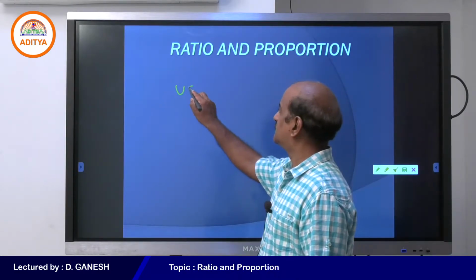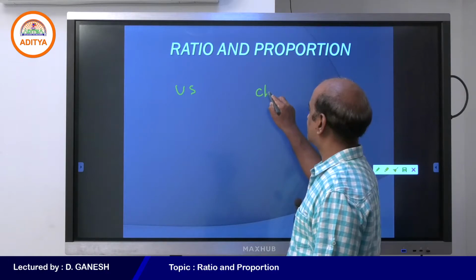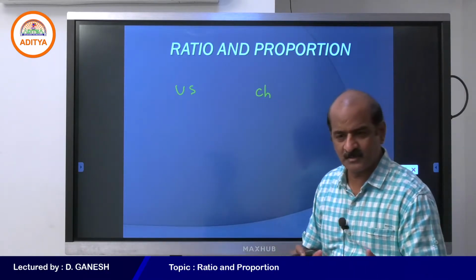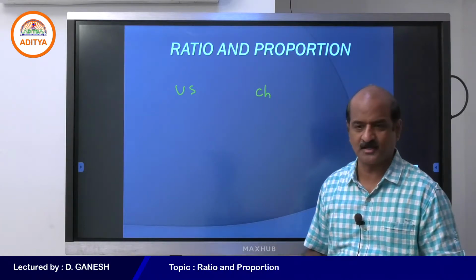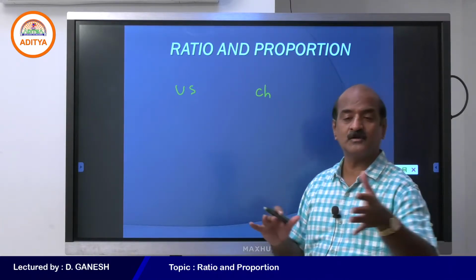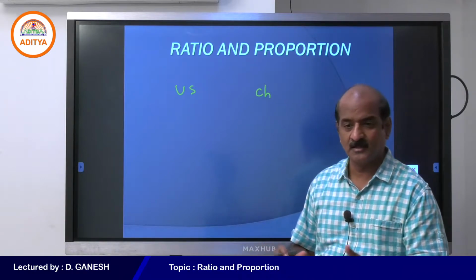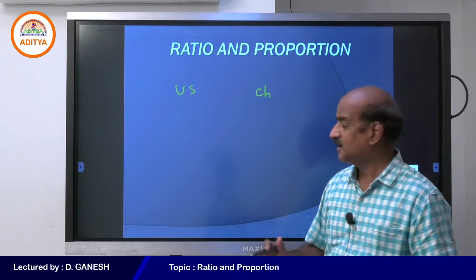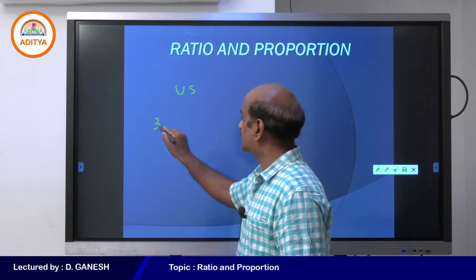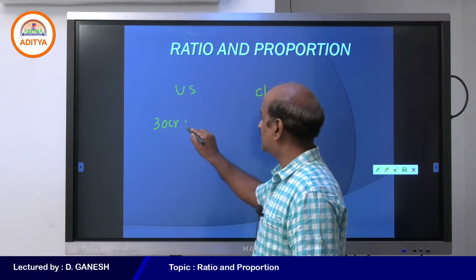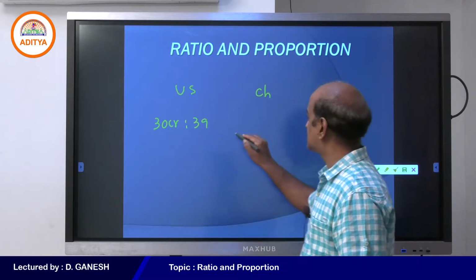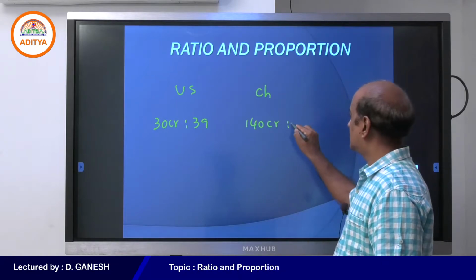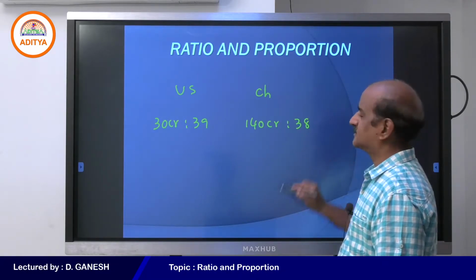See students, US and China. Practically they seem to be only one medal different. But if you really look at it with good mathematics, you will find the difference. It is only one gold medal. When you look at the population, for 30 crore population they got 39 medals, and for about 140 crore population they got 38 gold medals.